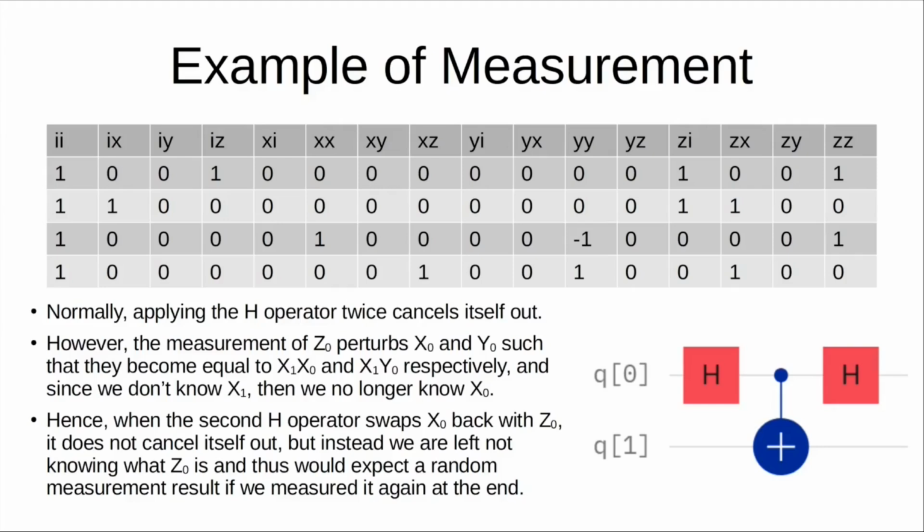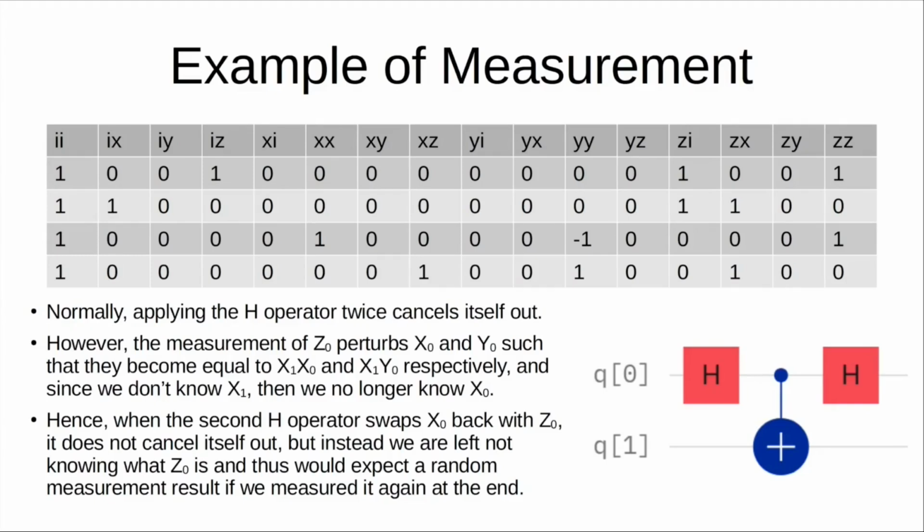Normally if you apply the H operator twice, it cancels itself out. You're just swapping X and Z twice, which returns to the same place, and you're negating Y twice, and two negations cancel each other out. However, remember that a measurement of Z perturbs X and Y, and they're perturbed in a way that depends on the measuring device's X value. And since we don't know the measuring device's X value, we no longer know the X value of qubit 0, which here is the qubit being measured, and qubit 1 represents the measuring device's memory state.